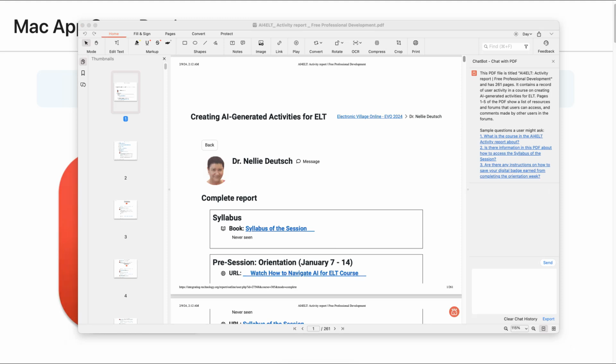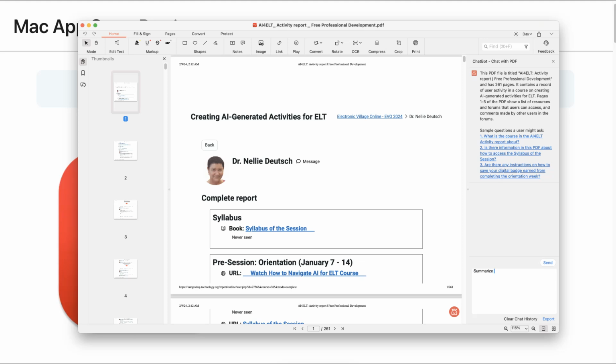And here you also have sample questions that you might like, such as what is the course. It came automatic. And notice there are 261 pages. Sample questions that you might ask about it. But what we want basically is to summarize it. So let's add summarize down here.